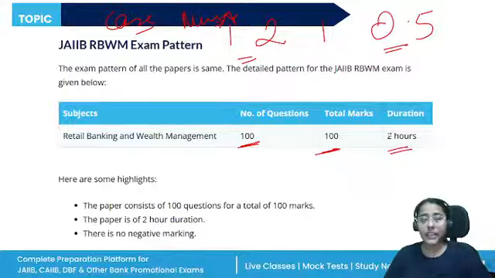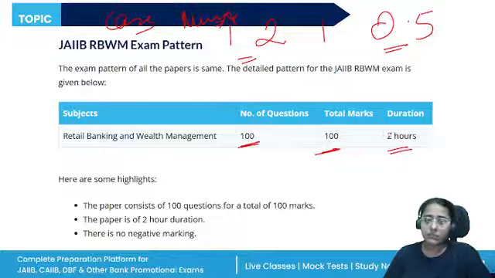Usually the retail banking and wealth management paper is considered simple, but if you have seen the exam analysis, or have had a chance to talk to aspirants who qualified in the previous cycle, they would tell you that the paper was comparatively tough. So it is important that you prepare accordingly. You will have to level up your preparation. It is good that you're starting early. You have time in your hand, around 4 proper months, so that you can prepare well.